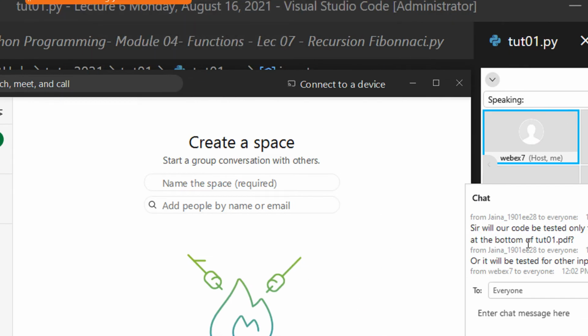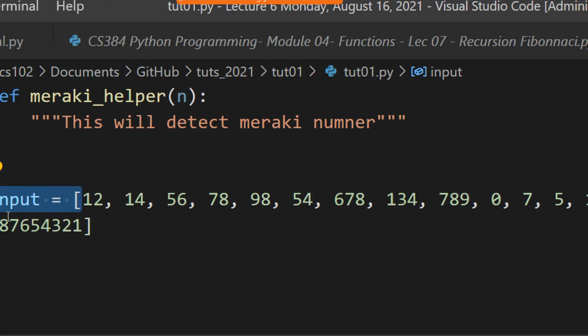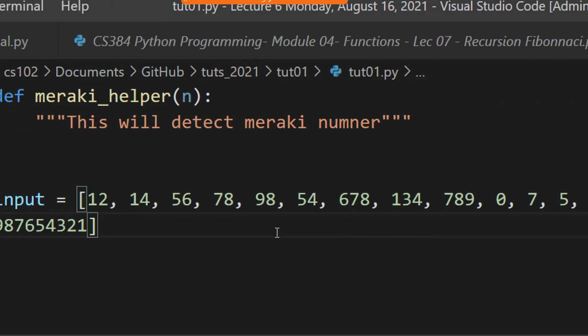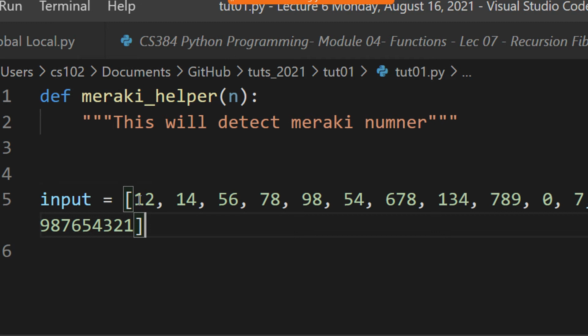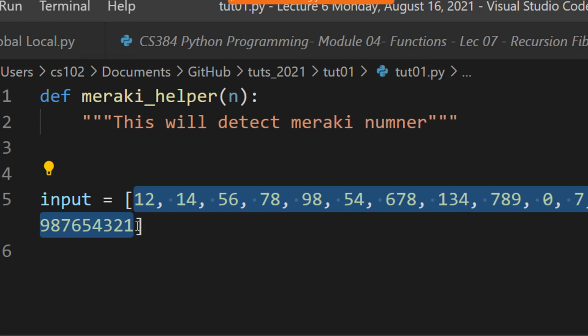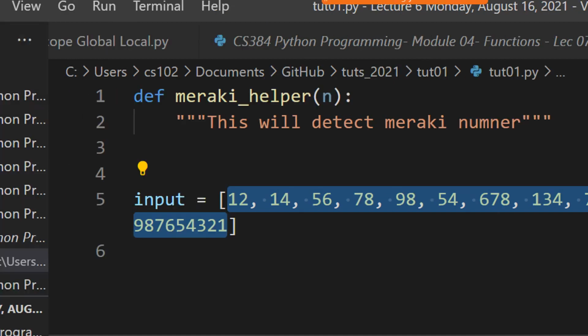So Jana has asked a very good query, saying that the input list will be static, which is given in the tutorial.pdf. The name of the list will remain the same, but of course while testing our program I will change the input, right? So that is like a test case for you, but ensure that this will always remain a set of positive numbers only, right? So nothing to worry much.